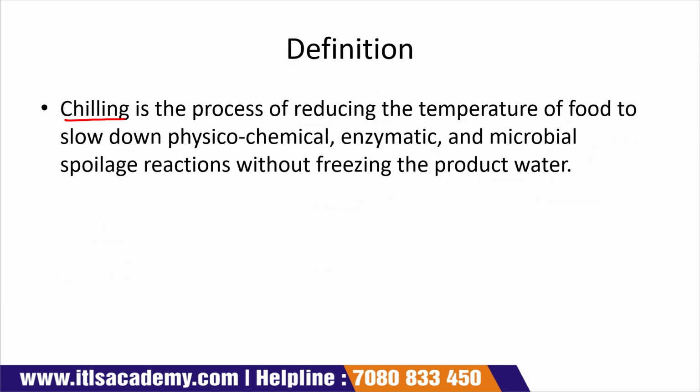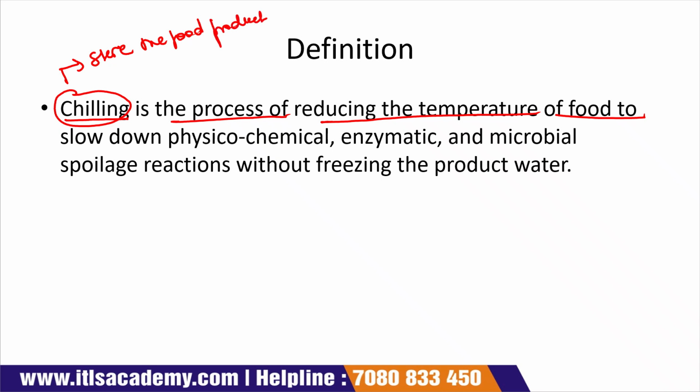Definition: chilling is a process which reduces the temperature of the food product. Chilling is simply a process in which we store the food product at low temperature so that microbial growth is slowed down.